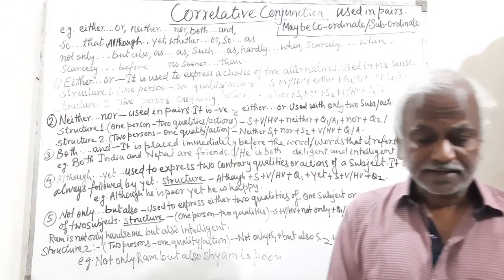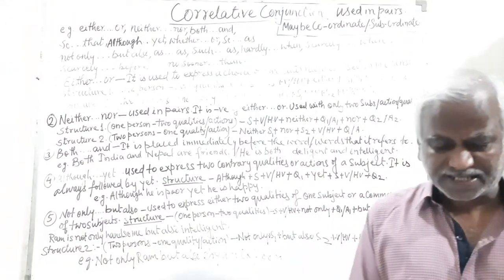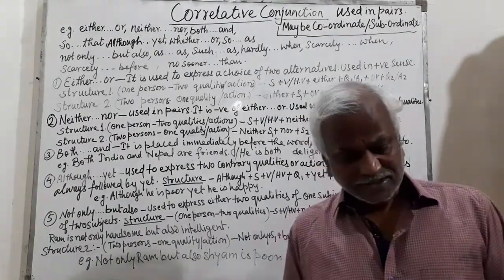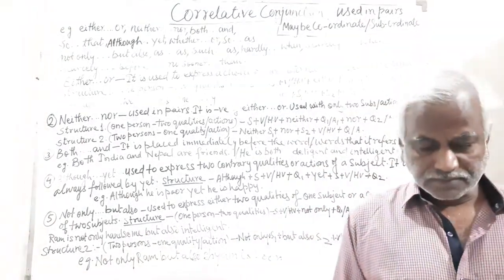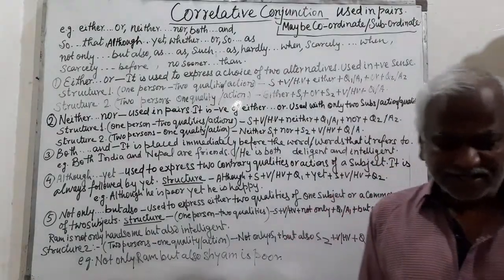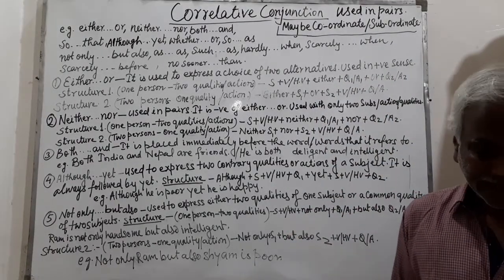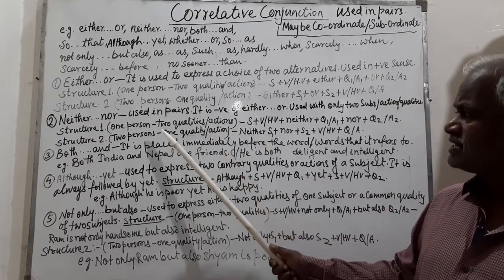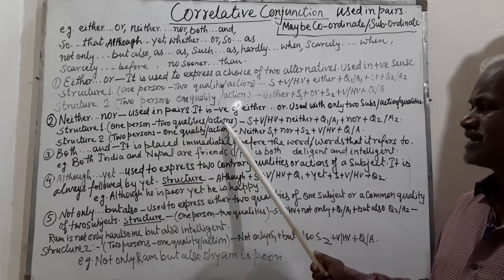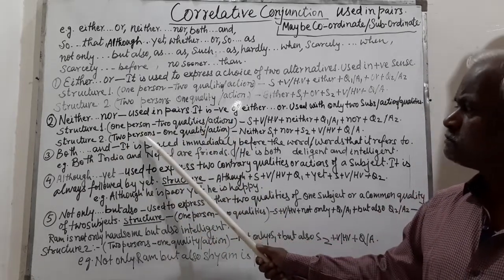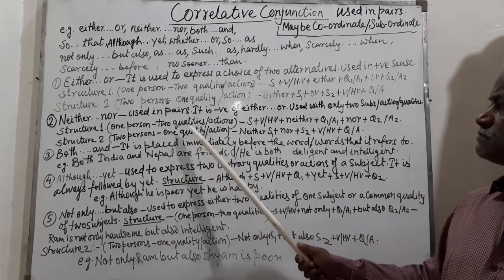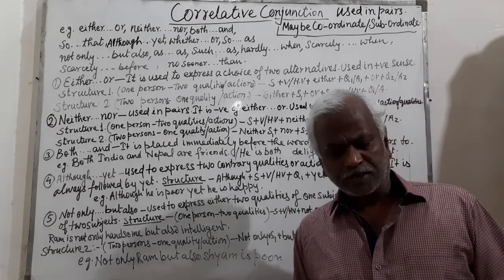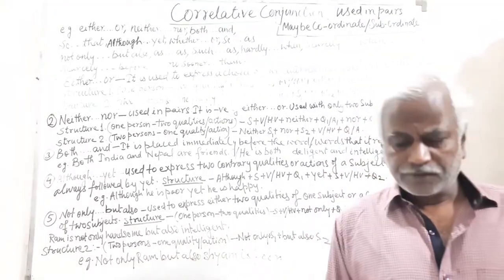It tells us that of the two subjects mentioned, the action or quality described in the sentence concern neither the first nor the second. When two subjects are joined by neither-nor, the verb must agree with the second subject.